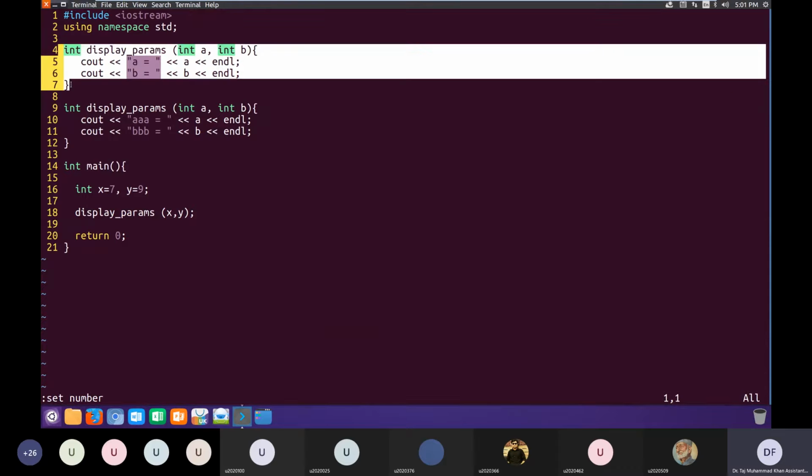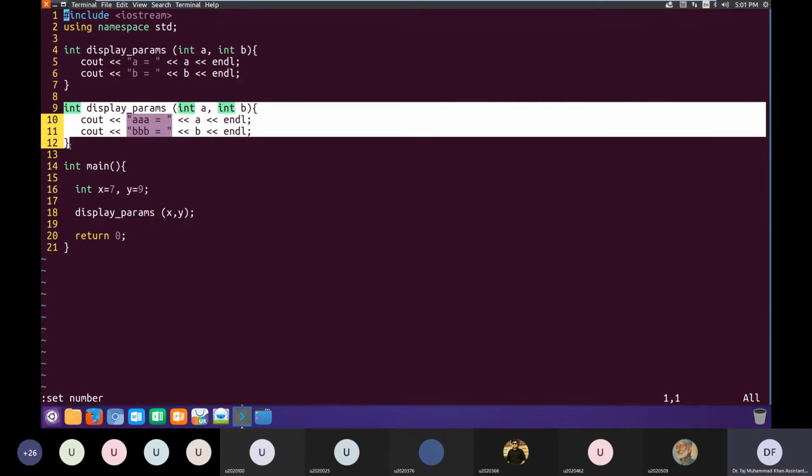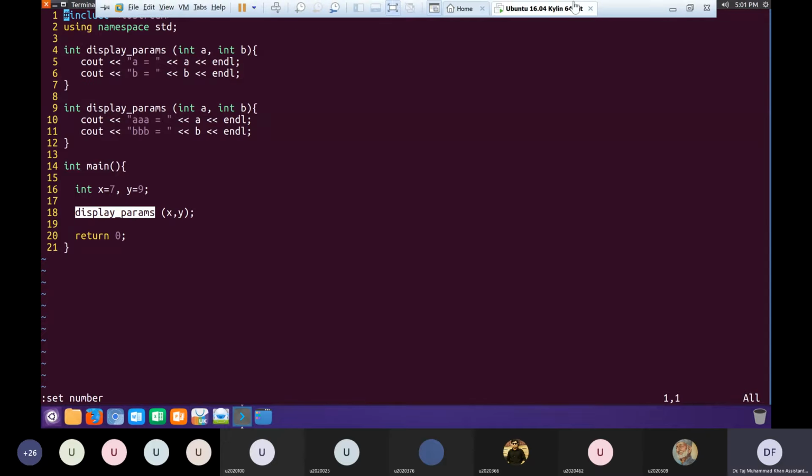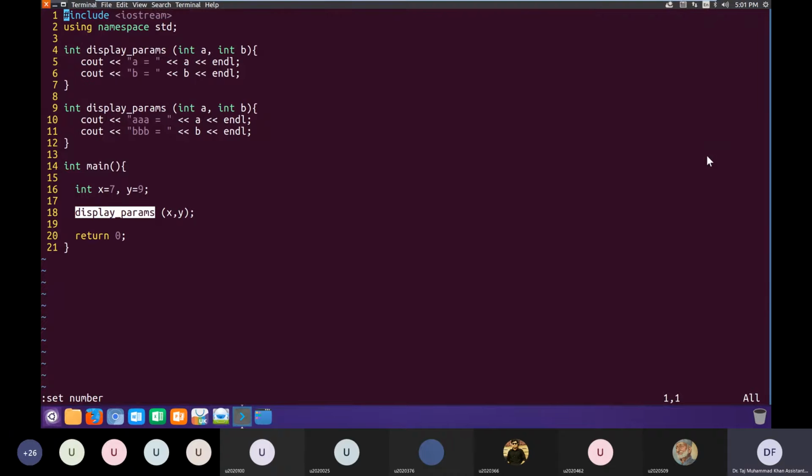This double definition is giving us an error, and it is right to give an error, because when we are calling display params in line number 18, the compiler does not know which code it should jump to, which function we are calling. The compiler does not know what your intention is, which function you want to execute. So, as Mohammad Fareh pointed out, there is an ambiguity on line number 18 about which function we are calling. That's why this program gives us a compile time error.